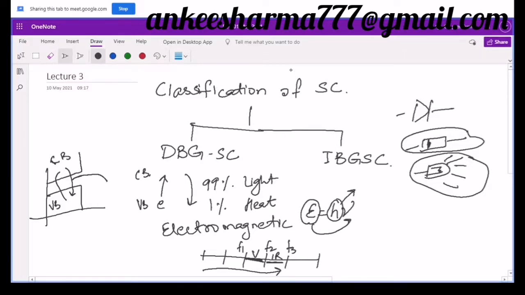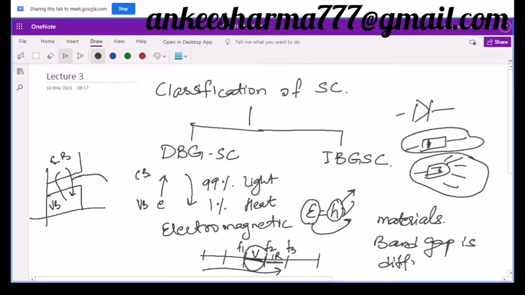As we have different materials, their band gap energy is also different. Due to this different band gap energy, the level attained by the electron in the conduction band will be different, or simply the energy gained by that electron in the conduction band will be different. And when they fall from that level, they may fall in the visible region.